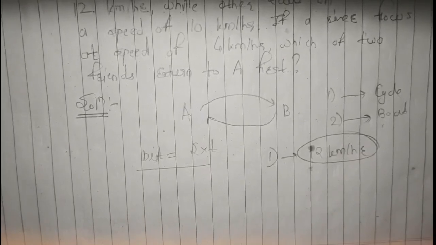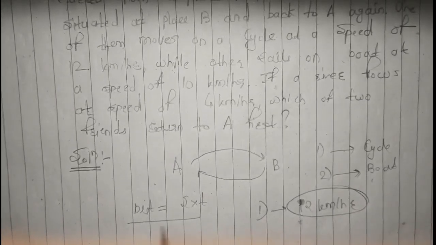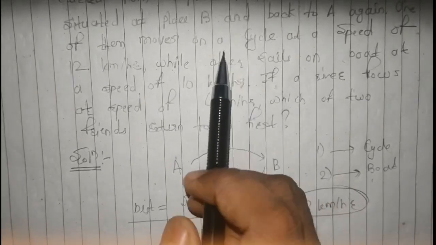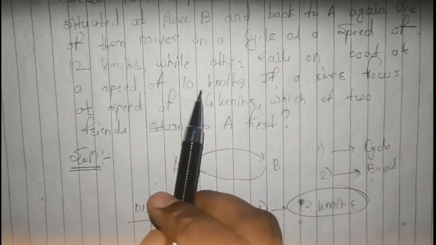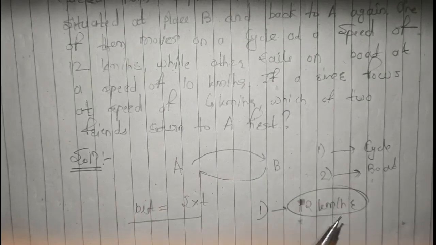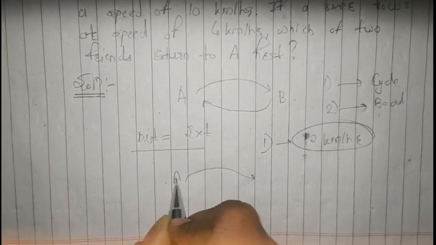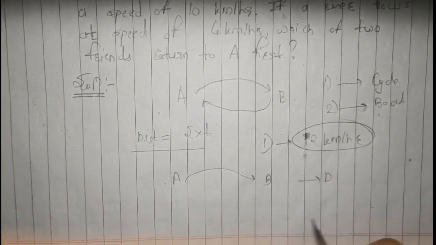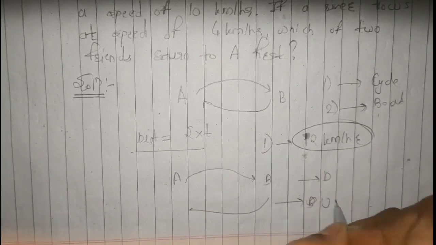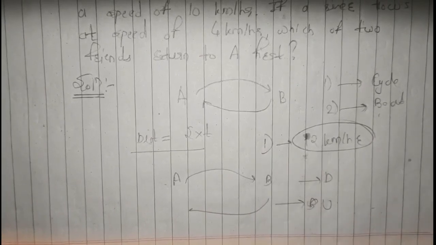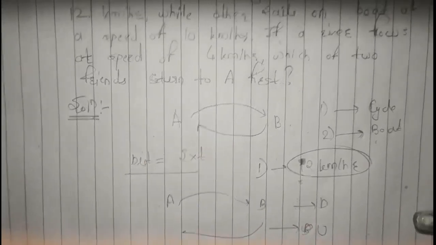But when we go with a boat, we have to consider factors like upstream and downstream. Now here, the second person sails on a boat at a speed of 10 km per hour. Consider from A to B, it is downstream, and from B to A, it is upstream. You can consider vice versa too. Here I have considered A to B as downstream and B to A as upstream.